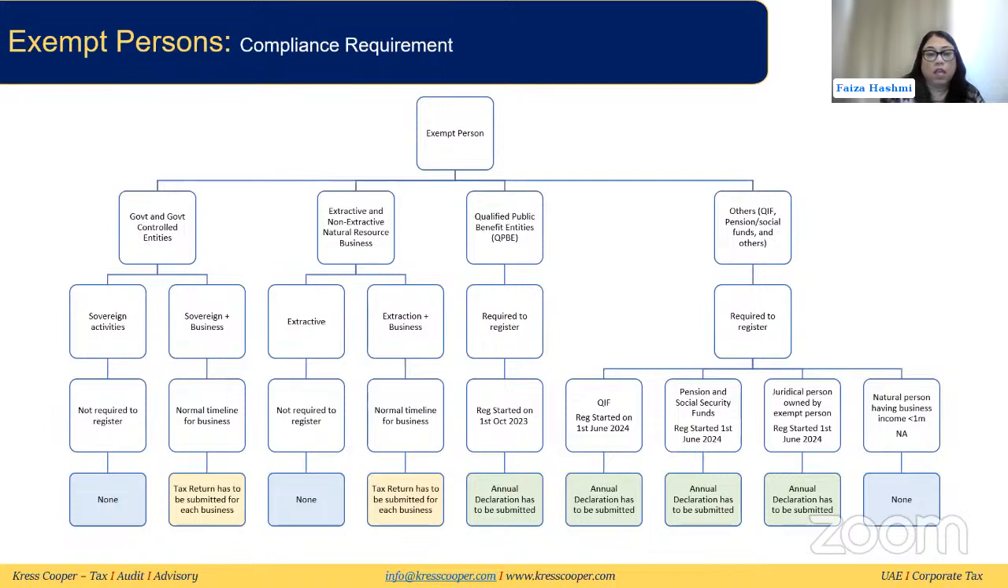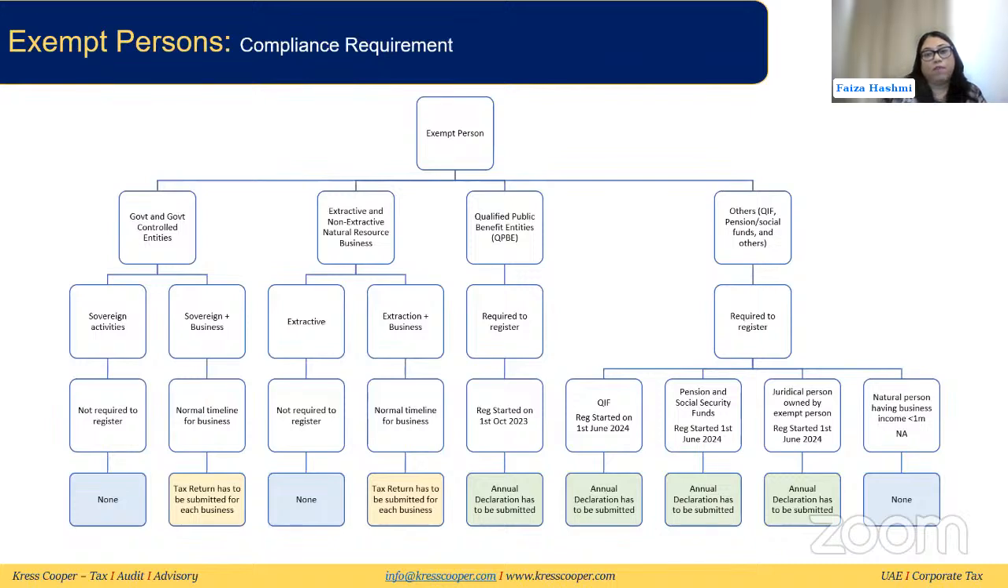Now, for extractive and non-extractive natural resource business, again, if they are only doing extractive and non-extractive natural resource business and nothing more than that, then they are not required to register. They do not have any compliance requirement to file any return, declaration or statement. But if they are doing mixed business, the extractive and non-extractive natural resource business and also other business activities, then the normal timeline will apply for registration, and they will need to file a tax return for each of their business activities.